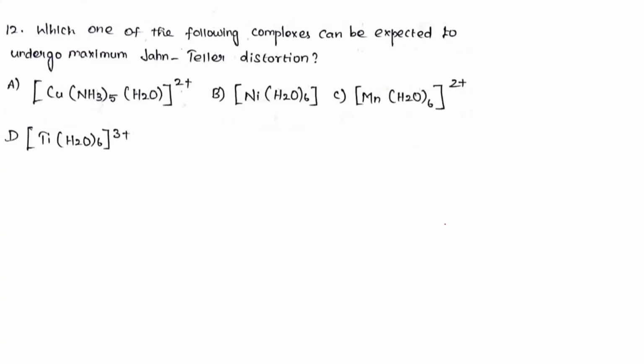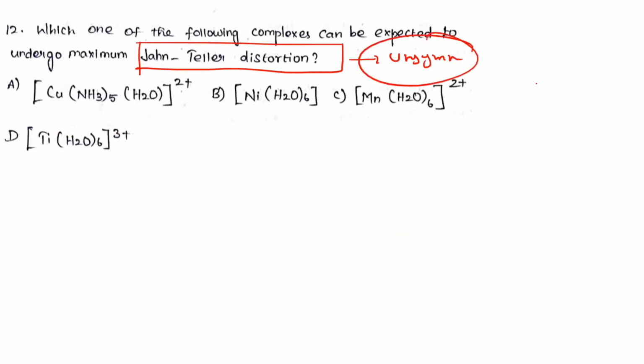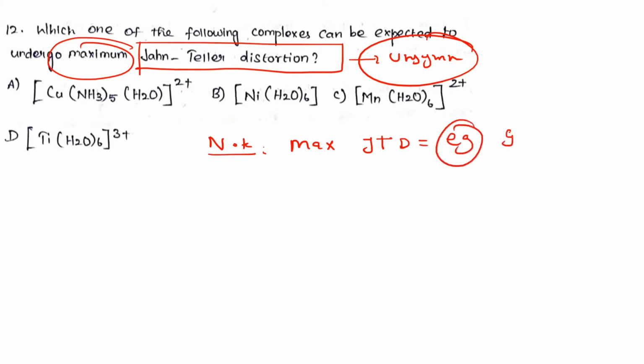And the next question, what are they asking? The Jahn-Teller distortion, right? Now you know very well, whenever there is an unsymmetrical arrangement, we can expect Jahn-Teller distortion. They are asking about the maximum. Listen, note the key point: the maximum Jahn-Teller distortion happens when eg is unsymmetrical.